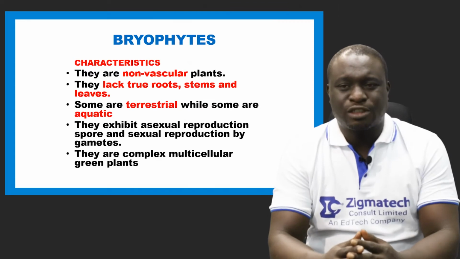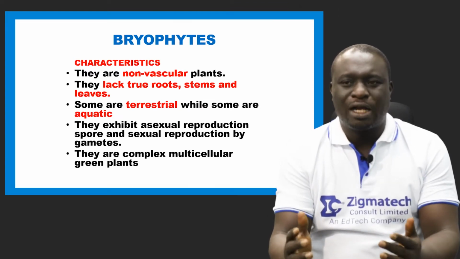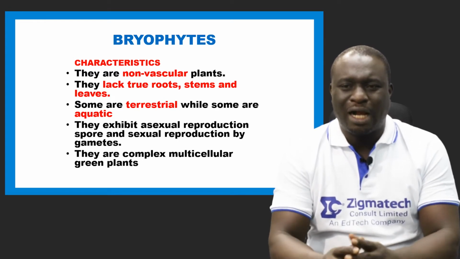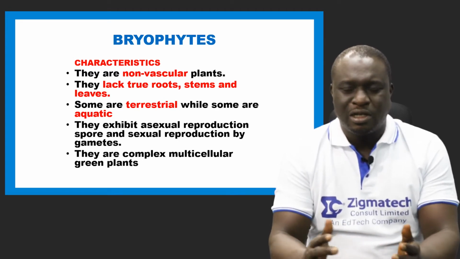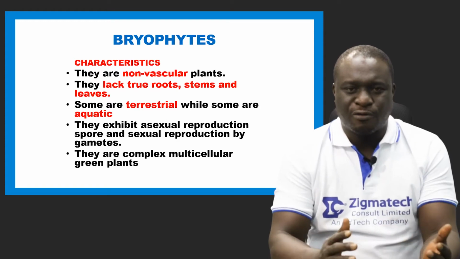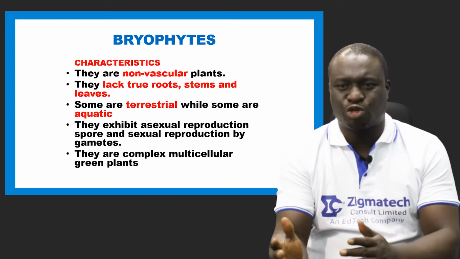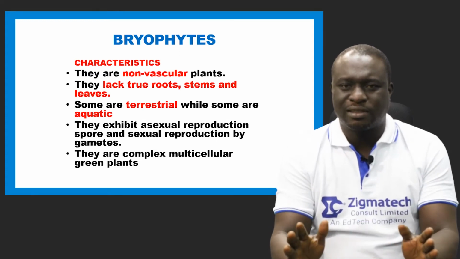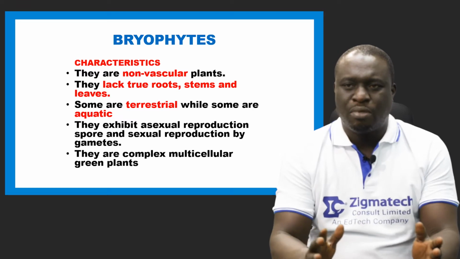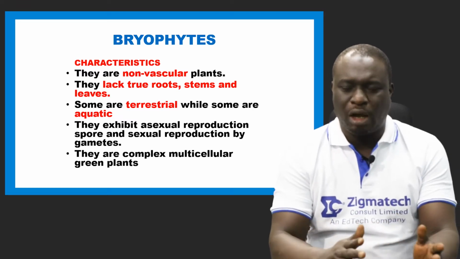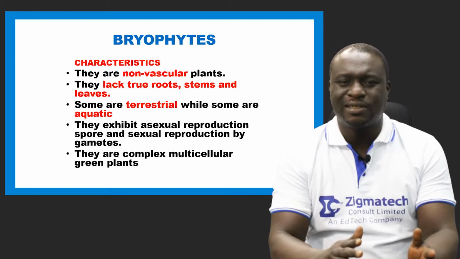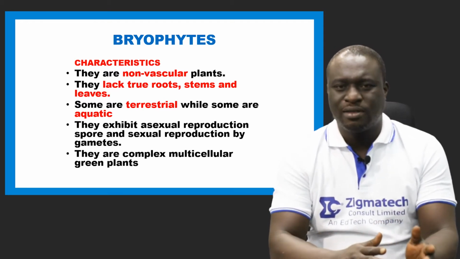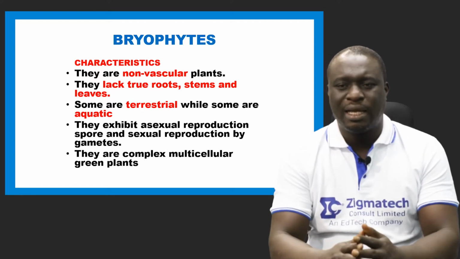Number three is that some are terrestrial while some are aquatic. You see, there is a shift from the aquatic to the terrestrial. In terms of thallophytes, they are all aquatic, simple aquatic plants. But in terms of bryophytes, some are aquatic, some are terrestrial. So there's a transition from aquatic habitat to a terrestrial habitat.